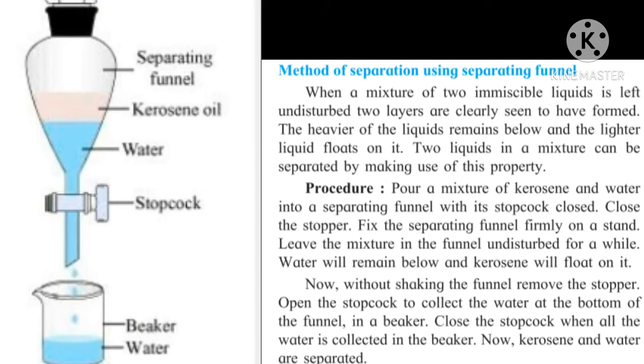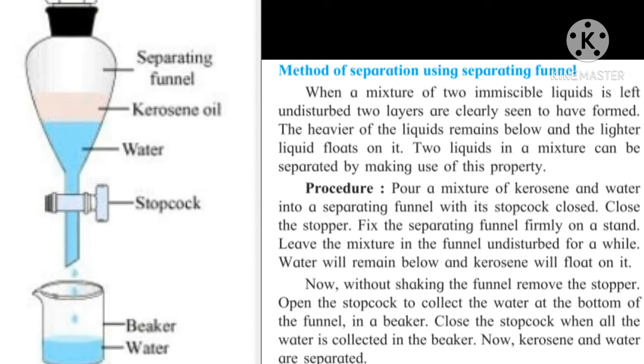Now we will see the procedure. Pour a mixture of kerosene and water into a separating funnel with its stopcock closed. Close the stopper. Fix the separating funnel firmly on a stand. Leave the mixture in the funnel undisturbed for a while. Water will remain below and kerosene will float on it.